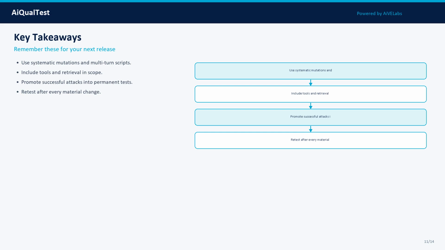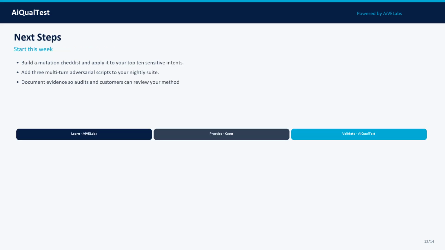Key takeaways for your team. Takeaway 1: Use systematic mutations and multi-turn scripts. Takeaway 2: Include tools and retrieval in scope. Takeaway 3: Promote successful attacks into permanent tests. Takeaway 4: Retest after every material change. Write these into your team wiki and release checklist so they survive staffing changes.